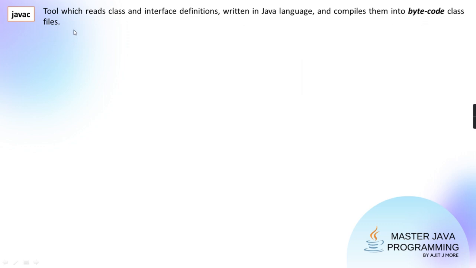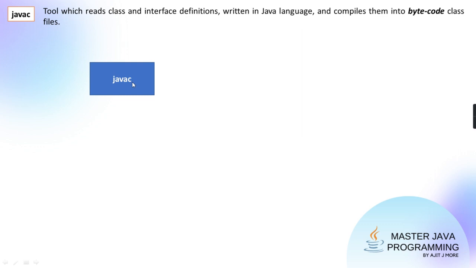So in short, it is going to check whether your code is correct in the Java language, syntactically and semantically. It will do the checking. And once the checking is done, it will convert it into a Java executable called bytecode, which you will later give to the Java interpreter for execution. In block form, I can show you: this is your Java compiler, which is a tool.